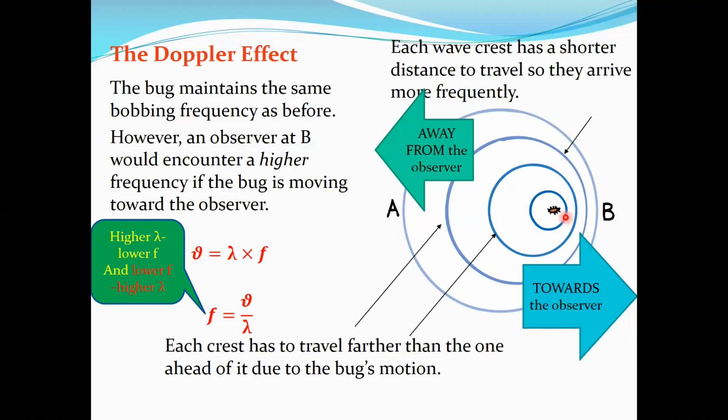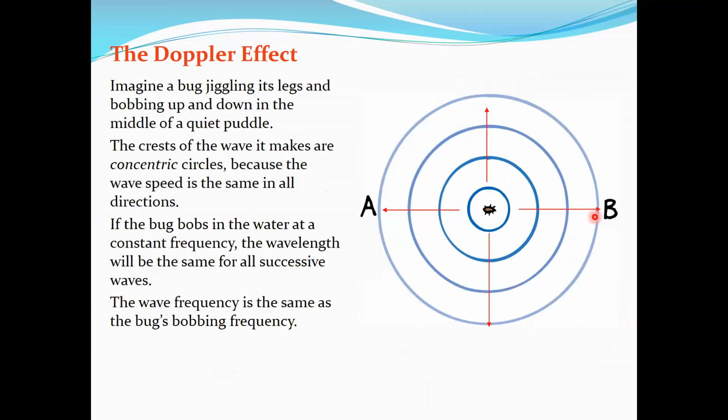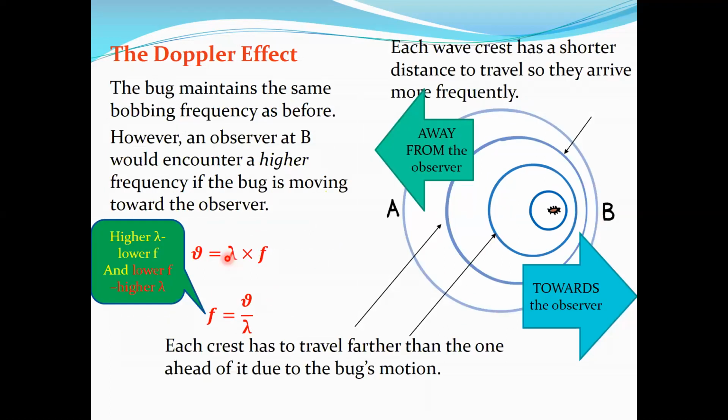Okay, and then what happens is that the wavelength in front of the bug is going to be smaller than the original one. If you remember this formula, speed of wave is equal to wavelength times frequency. If you divide both sides by wavelength, we are going to have frequency is equal to speed of waves divided by wavelength.